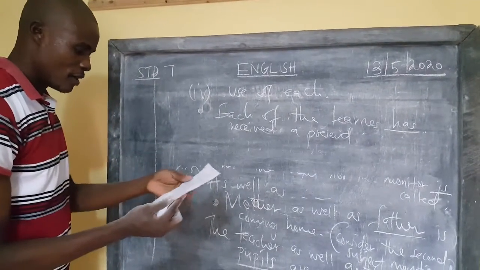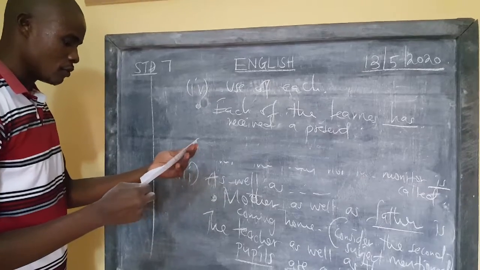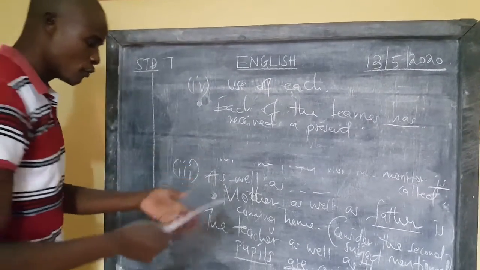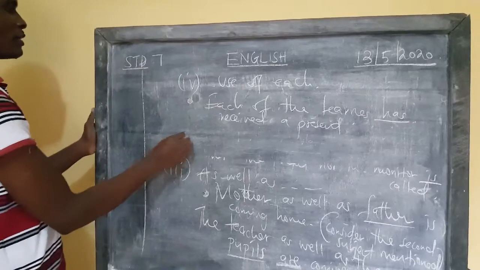Then number 5 is the use of both. That is the last one.